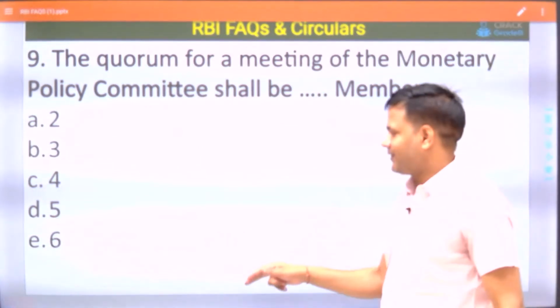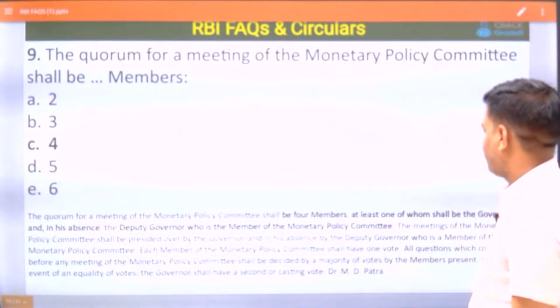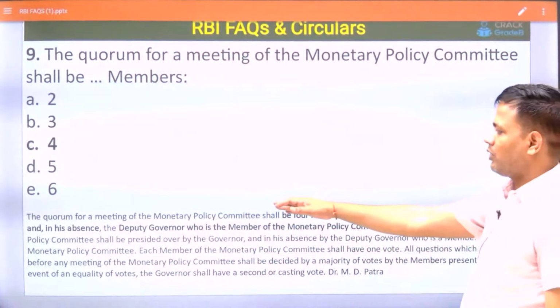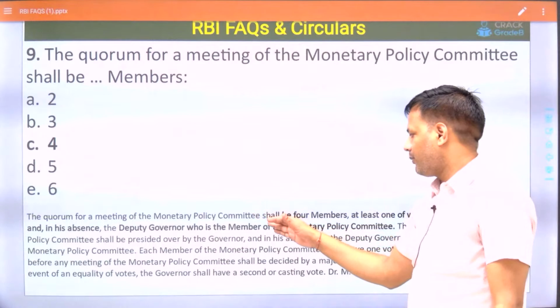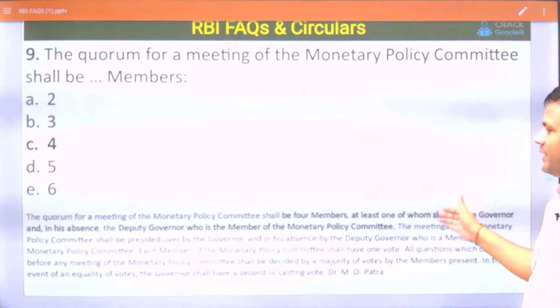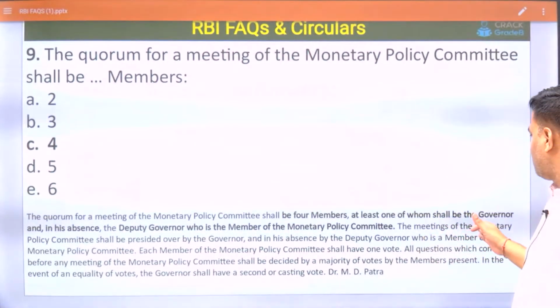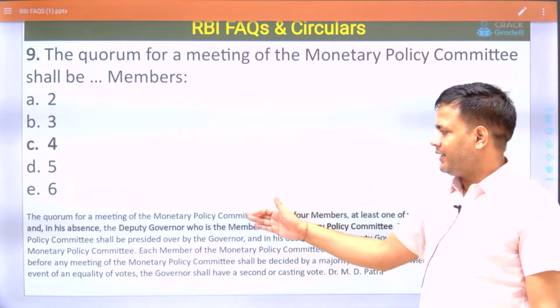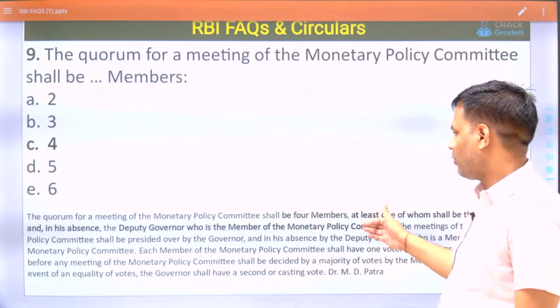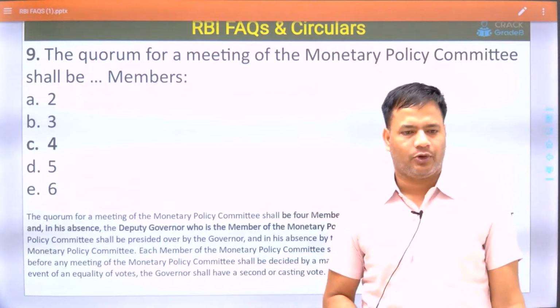Yes, 4 is the right answer, not 5. The quorum for a meeting of the Monetary Policy Committee shall be 4 members, at least one of whom shall be the governor, and in his absence, the Deputy Governor who is a member of the Monetary Policy Committee.